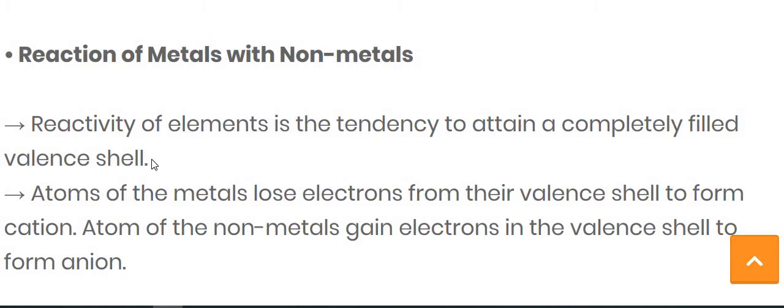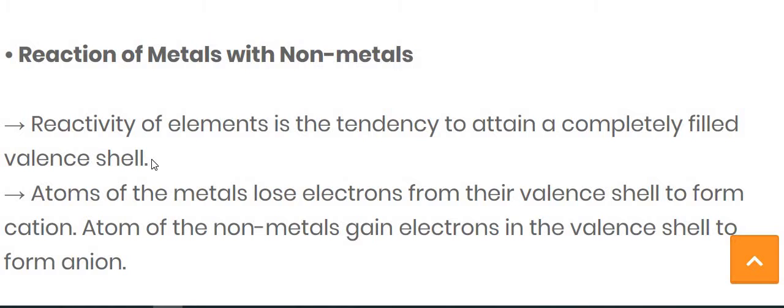Let's take an example by which you can easily understand. For example, we take sodium. Sodium is a metal, and its electronic configuration is 2, 8, 1. So in the valence orbit, only one electron is there.